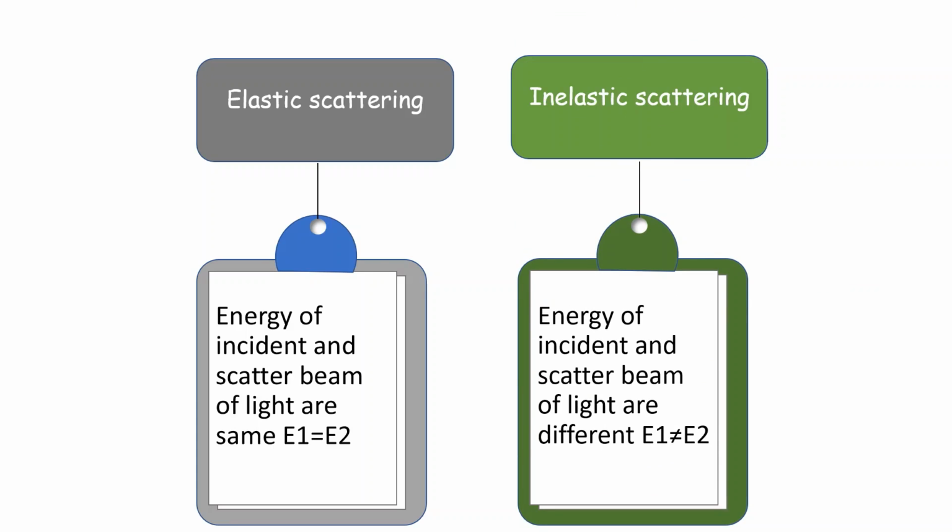Inelastic scattering: the energy of the incident and scattered beam of light are different, E1 not equal to E2, which means there is a loss of energy, and there are some changes in the incident and scattered beam. Inelastic scattering means there is compulsorily a loss of energy. Elastic scattering means there is no loss of energy.